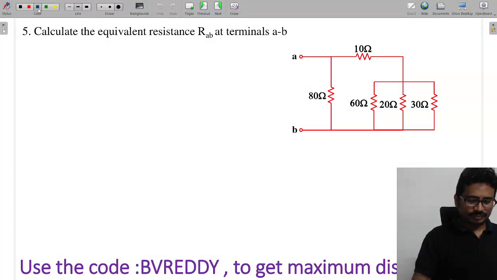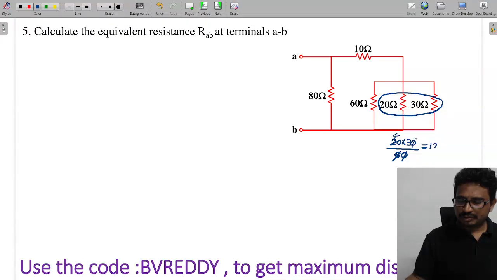Next one. Calculate the resistance RAB. Now tell me, here 3 are parallel. So let us do the 2 and 2. Then it is easy. So first I am doing these two here. 20 and 30 parallel. So it is 20 into 30 by 20 plus 30. So that is 50. So that means 5 fourths now. So this value is 12.